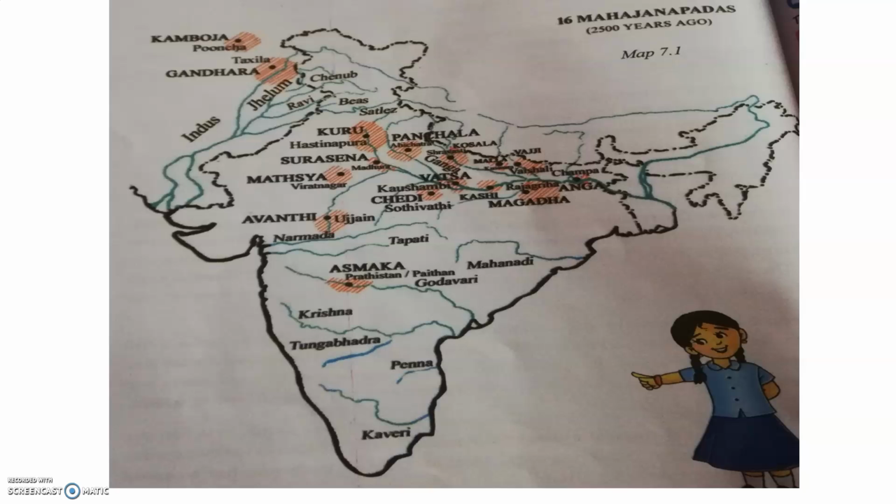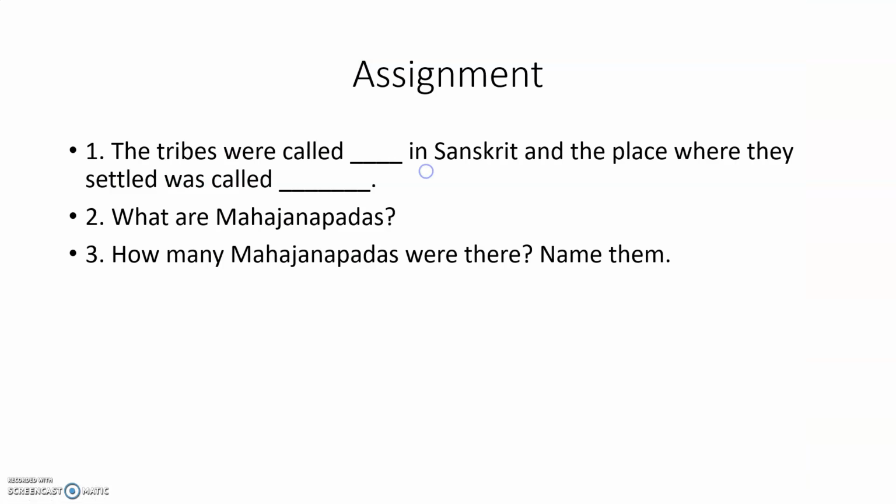Okay, children, I think all of you understand about Jana, Janapada and Mahajanapada, and the names of the Mahajanapadas. Now a small assignment for you. The tribes were called dash in Sanskrit and the place where they settled was called dash. What are Mahajanapadas? How many Mahajanapadas were there? Name them. The tribes were called Jana in Sanskrit and the place where they settled was called Janapada.